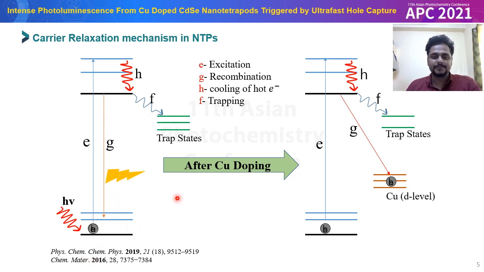and gives emission. But in the case of copper doping, it is reported that the copper d level lies between the valence band and conduction band. So after photoexcitation, as copper has an electron, one of the copper electrons relaxes to the valence band of the nanoparticle. Now the hole is shifted to the copper d level. The excited electron has to recombine with this copper-localized hole and gives red-shifted emission because of the decrease in the energy gap.